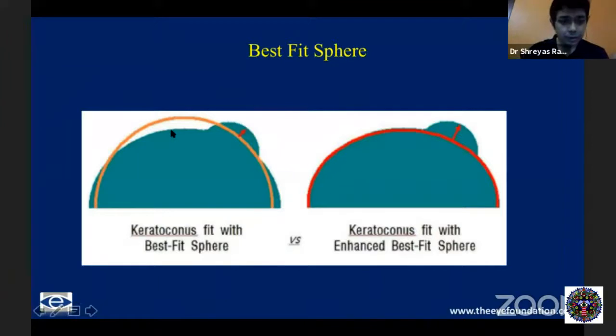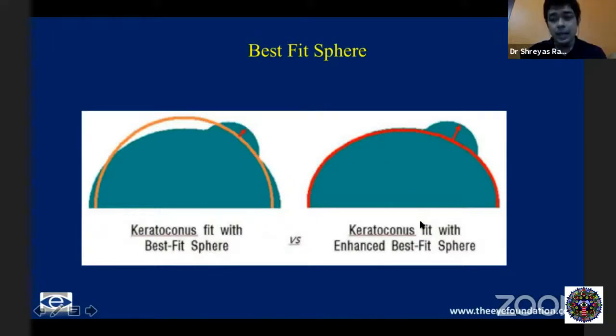Now, if there is a focal central steepening, that focal central steepening will also be included in calculating the shape of the best fit sphere. Therefore, the best fit sphere is also going to be steeper, and it might end up masking a central focal steepening which is there in the cornea.